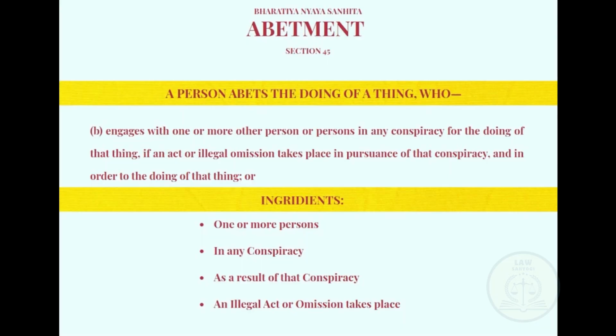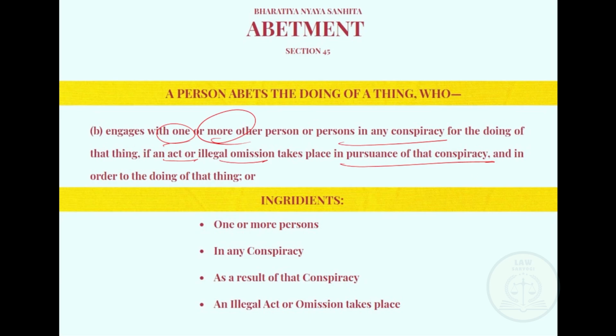Now if we move forward to subsection B, we find whether one or more than one person is involved in a conspiracy with the modus operandi of doing an illegal act, and if in pursuance of that conspiracy any act or illegal omission takes place, then that person is said to be guilty under section 45 subsection B. There are three key ingredients to this subsection.